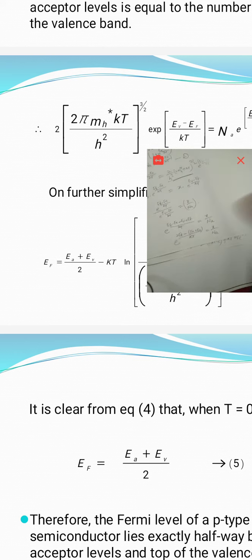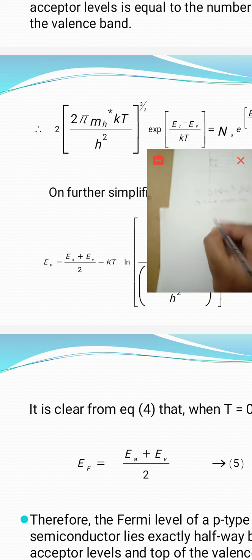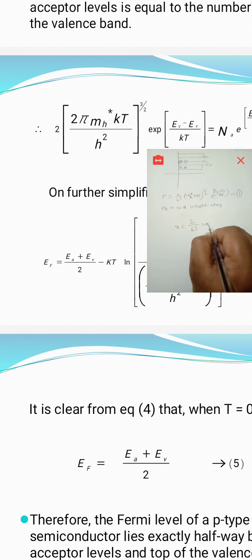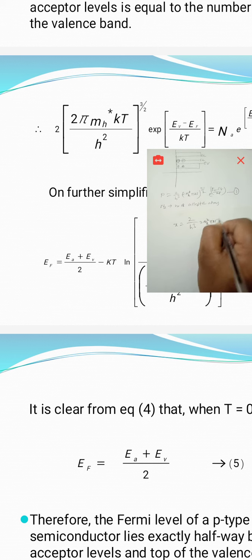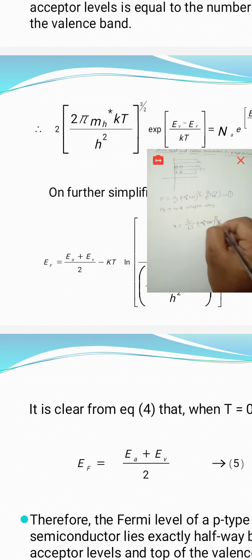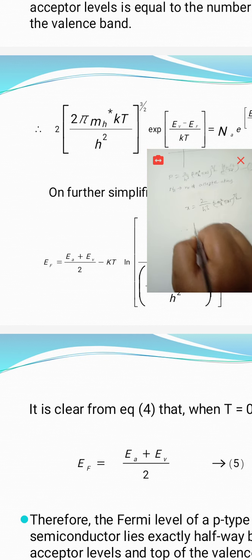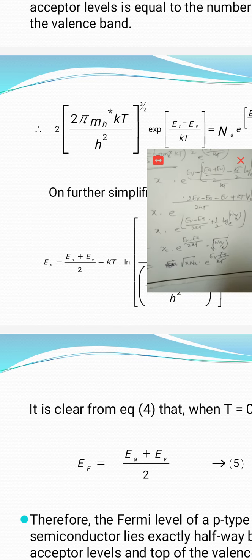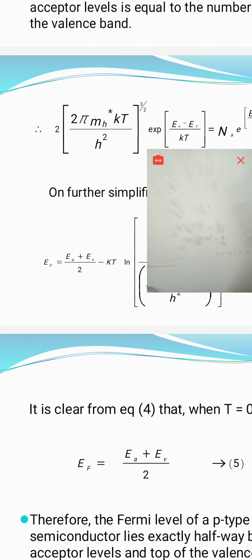So here, by substituting the x value, what is the x value actually? x is equal to 2 by h cube, 2 pi m_h star KT whole power 3 by 2. Therefore P is equal to root x NA e power of (EV minus EA) by KT.